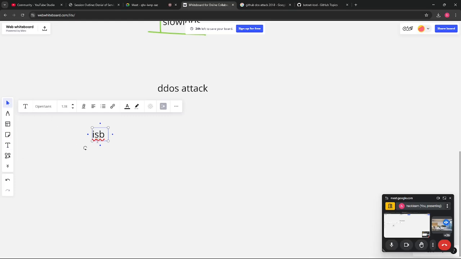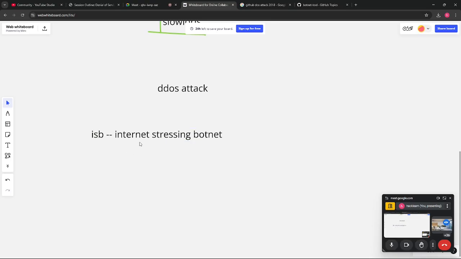Also, you can use this for testing the defense, or you can use this for attacking the mainstream servers also. ISB stands for Internet Stressing Botnet. This is the only tool I don't have even right now. If you purchase the CH-V13, then they provide you this tool.